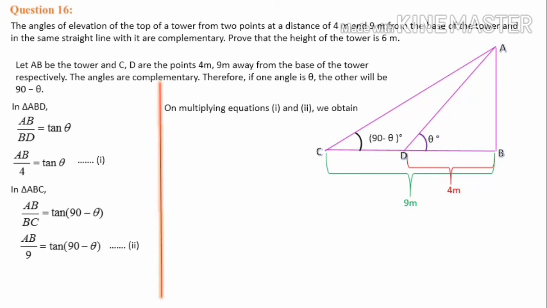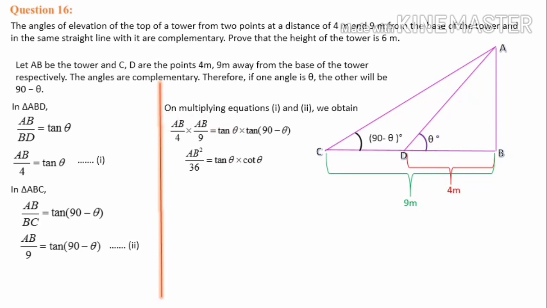Then equation number 1 and 2 we have to multiply. Left hand side of equation number 1 is AB by 4 and left hand side of equation number 2 is AB by 9. So AB by 4 into AB by 9 is equal to, right side of first equation is tan theta and the right side of second equation is tan 90 minus theta. So tan theta into tan 90 minus theta we multiplied.